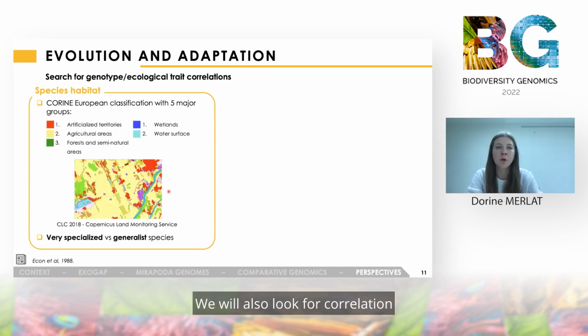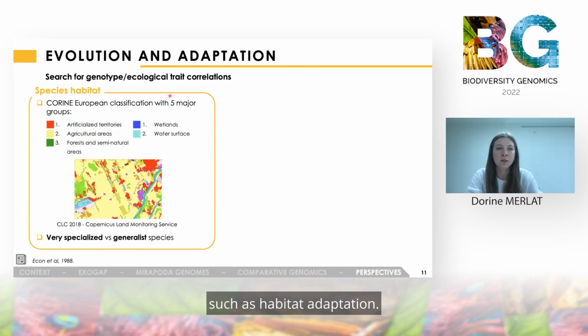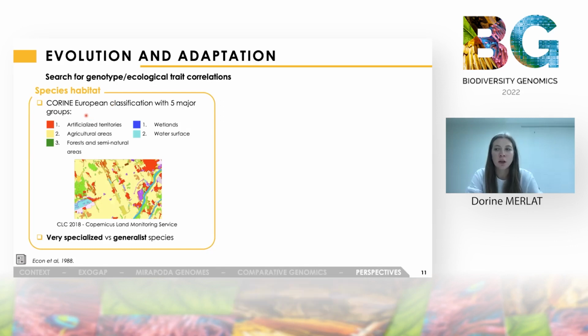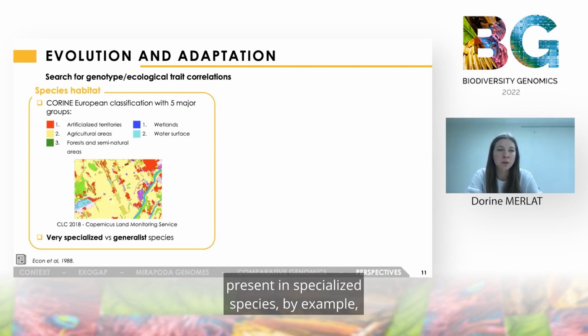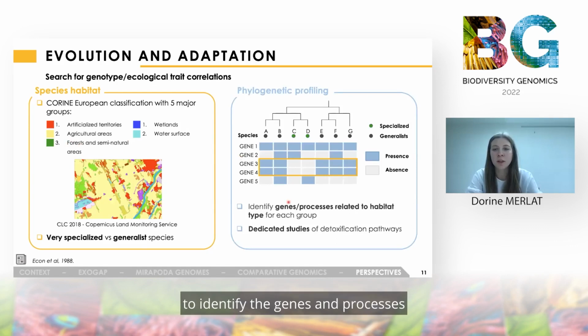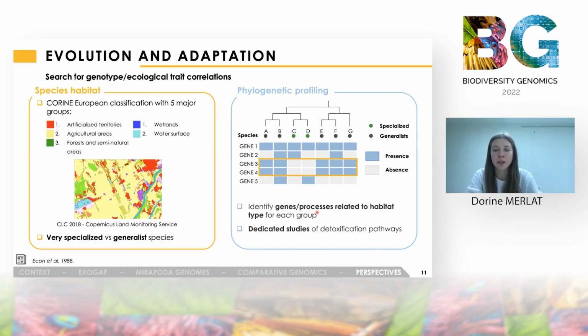We will also look for correlation between the genotype and ecological traits, such as habitat adaptation. And according to the Cohen classification, we will compare the gene repertoires present in specialized species, for example, living exclusively in forest and semi-natural areas, and generalist species which can live in many environments, to identify the genes and processes related to habitat type for each group. And we'll also focus on detoxification pathways involved in pesticide resistance.